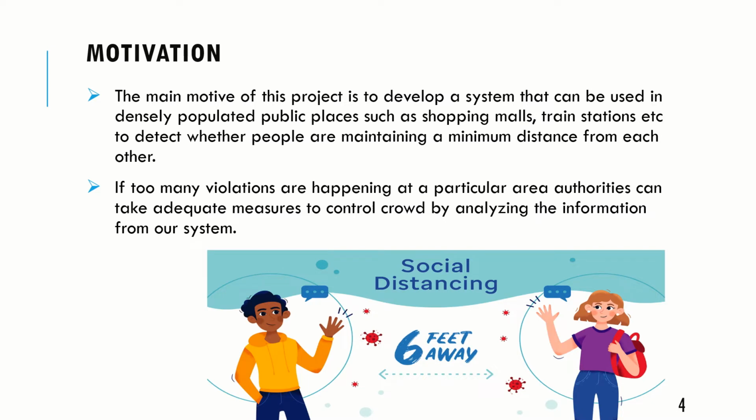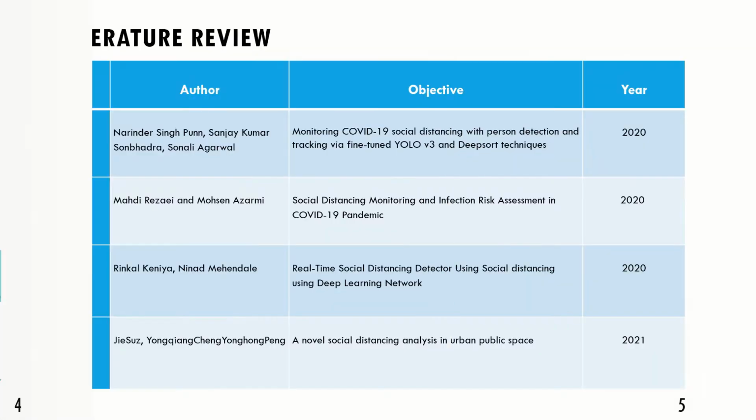Motivation: the main motive of our project is to develop a system that can be used in densely populated public places, such as malls, stations, to detect whether people are maintaining a minimum distance from each other. This information can be monitored remotely by authorities, and they can take adequate measures to control crowds.